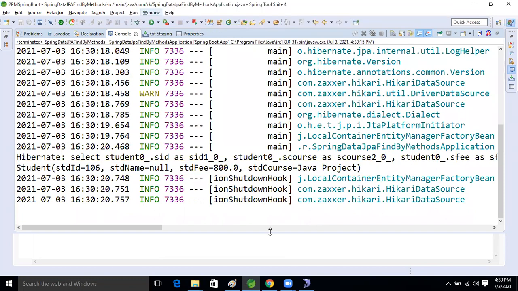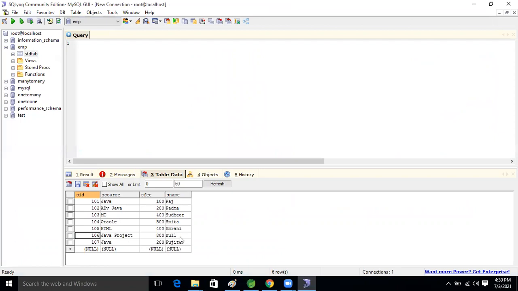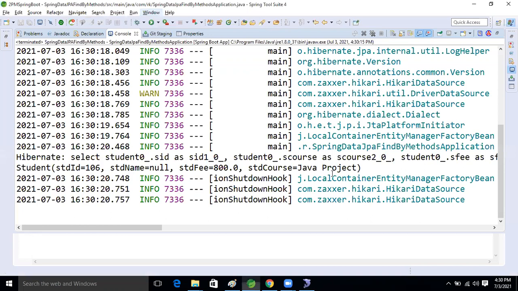Now one more thing. If you want to see multiple records, here is this one, and another one. Let's make Pujita also null. Now save it, come to our application, and run it again. This time we are getting only one record.